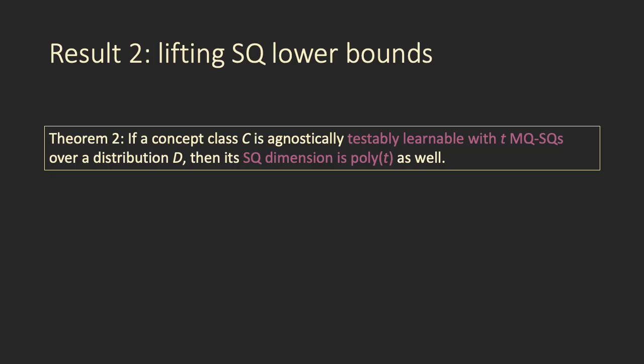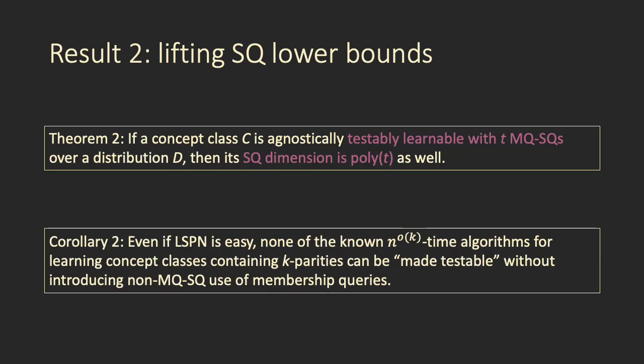So here's our second result. If a concept class C is agnostically testably learnable with T MQ SQs over some distribution D, then its SQ dimension is poly in T as well. So this means that we can get some bounds for specific MQ algorithms even if learning sparse parities with noise is easy, because there is an n to the omega of k SQ lower bound for learning k parities. So even if LSPN is easy by some non-SQ method, none of these efficient membership query-based algorithms for learning concept classes that contain k parities can be quote-unquote made testable, or like easily made testable, without introducing some non-MQ-SQ use of membership queries.